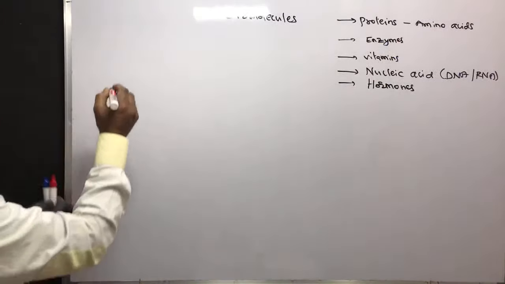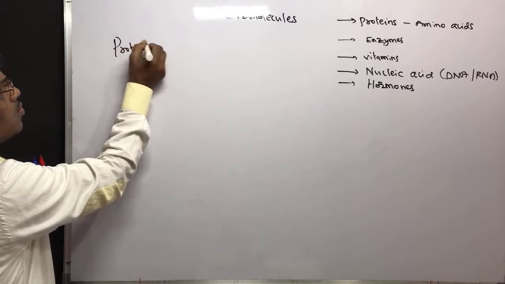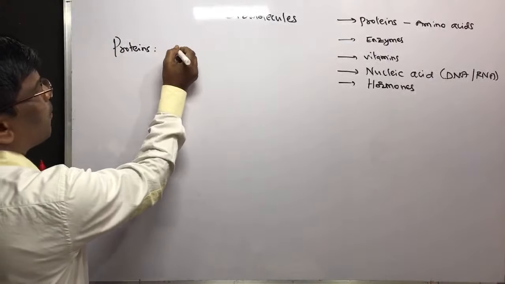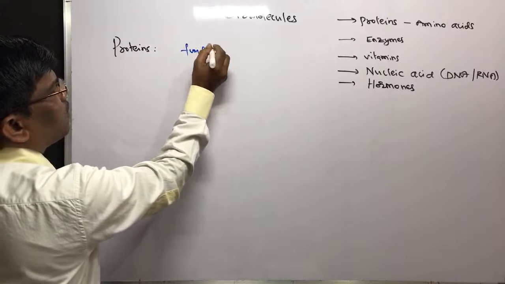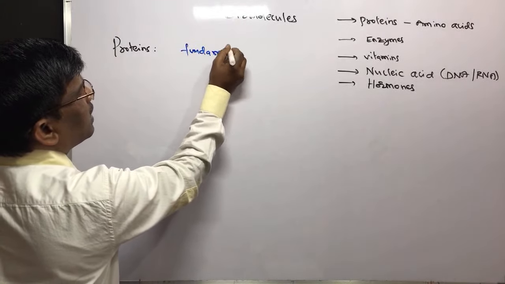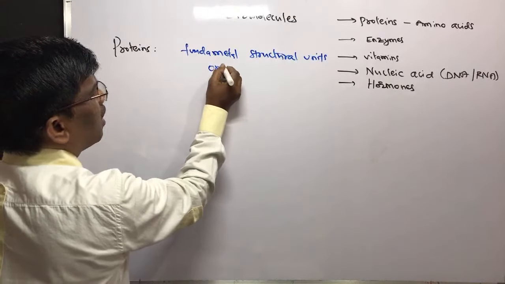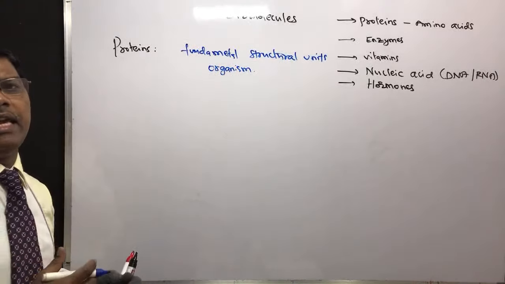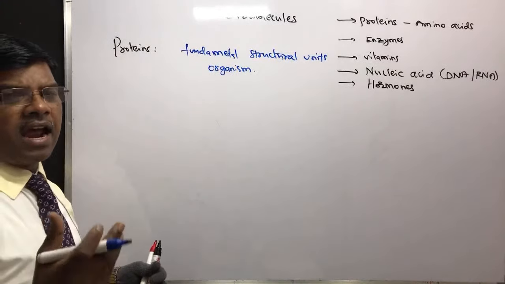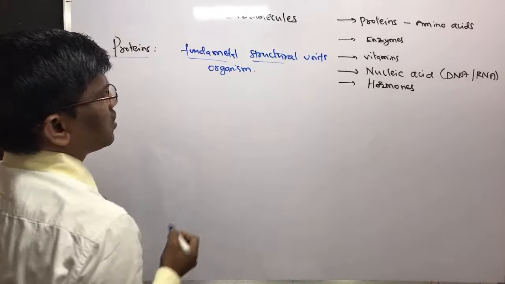Dear students, what are proteins? Proteins are the compounds which are fundamental structural units of an organism. It can be human or any bacteria, plants. All these are going to have proteins. These are the fundamental structural units.